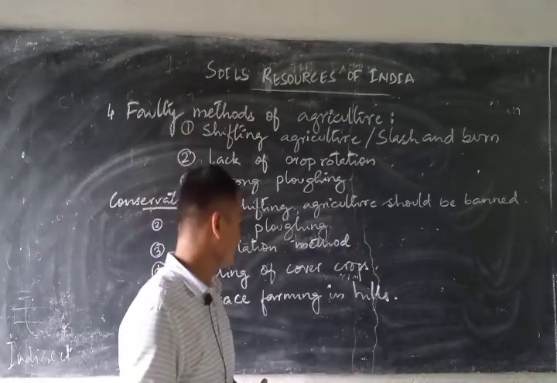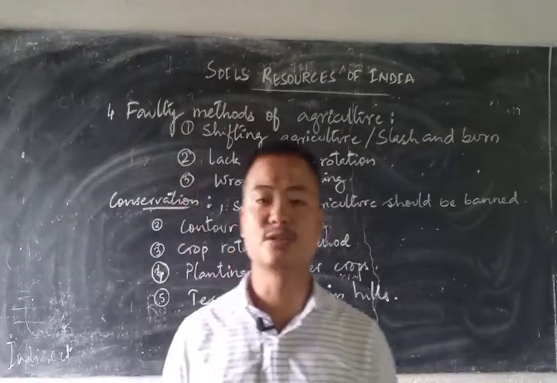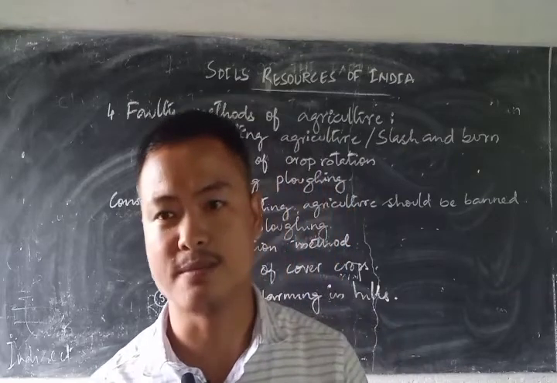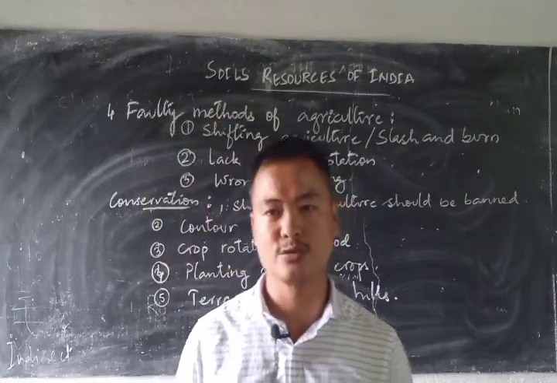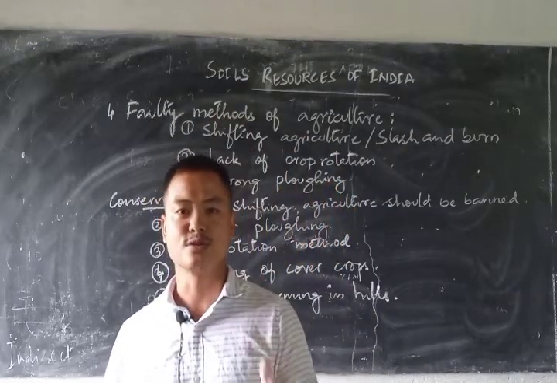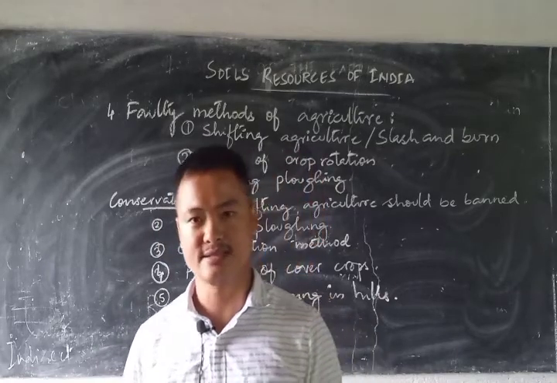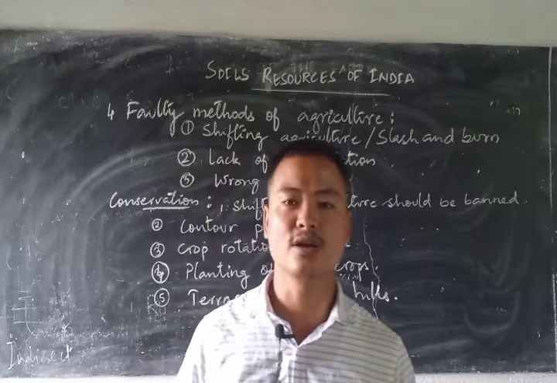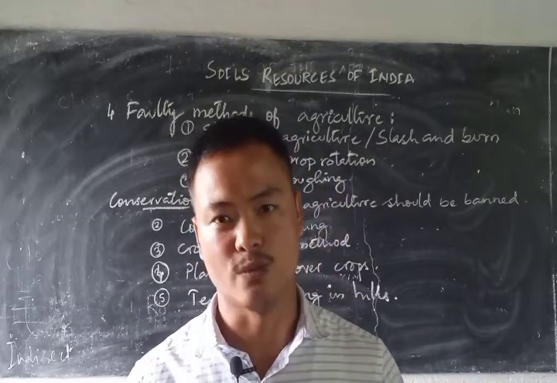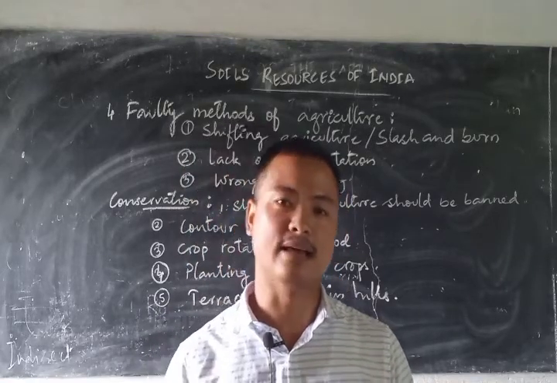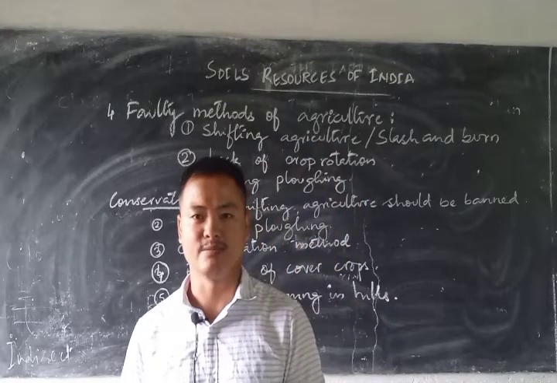The fifth one is terrace farming in the hills. In the hill slope areas where the running water becomes an effective agent for erosion, in this case, to control the water flow, we can cut the land as terraces, a step-like structure which will control the flow of water. These are the conservation methods that can be followed.